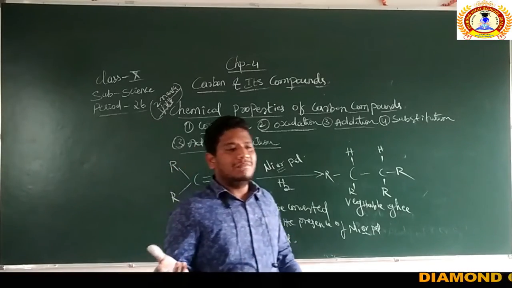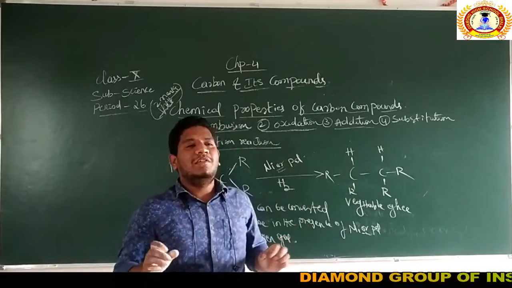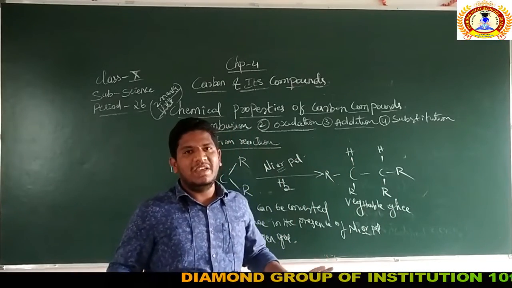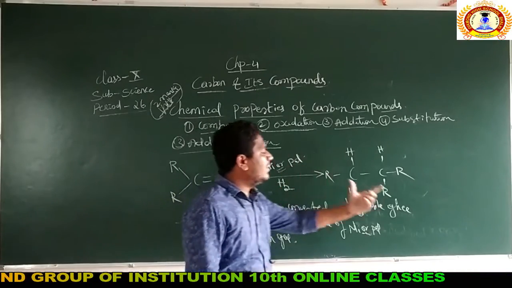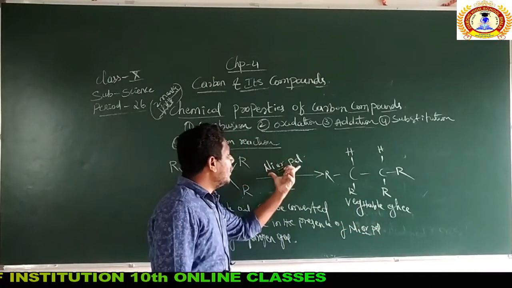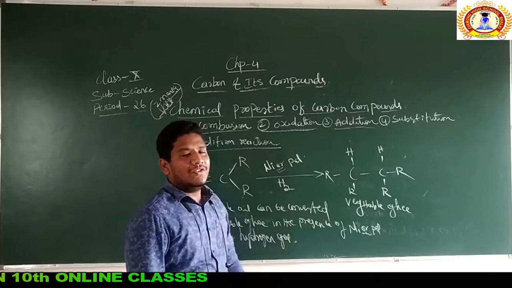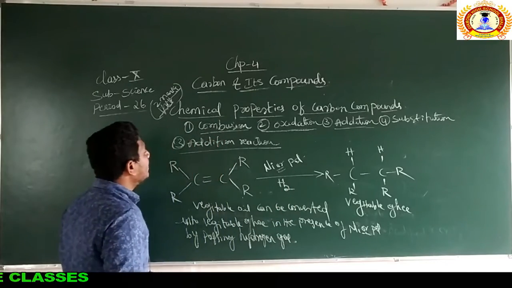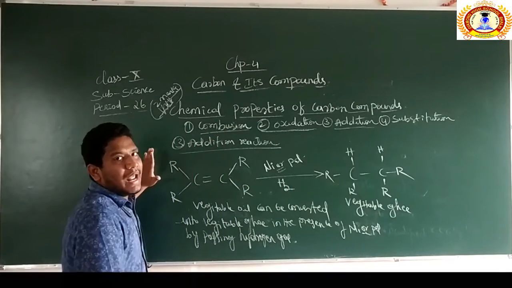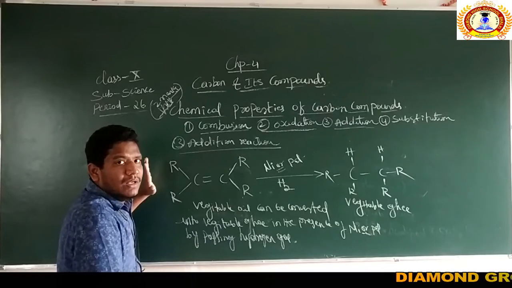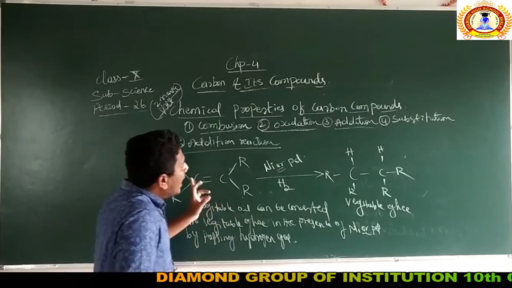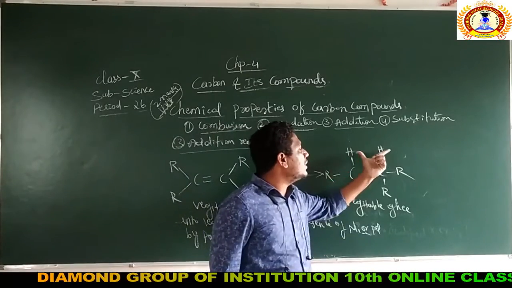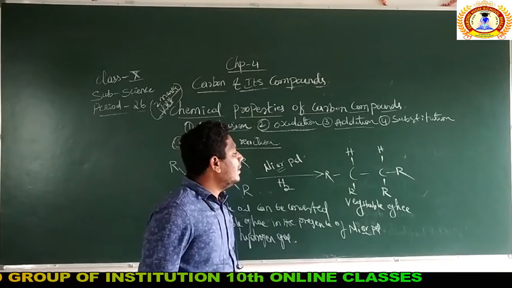You will just see, if you know the reaction, you can form the definition very easily. The vegetable oil can be converted into vegetable ghee in the presence of nickel or palladium by passing through hydrogen gas. So this becomes the addition reaction. You need to represent that we are adding the 2 hydrogen atoms to the vegetable oil.